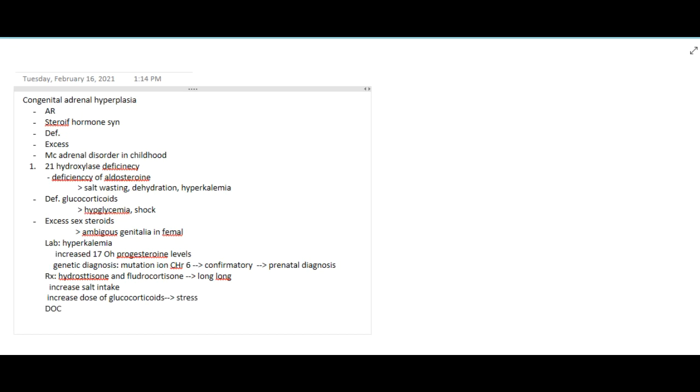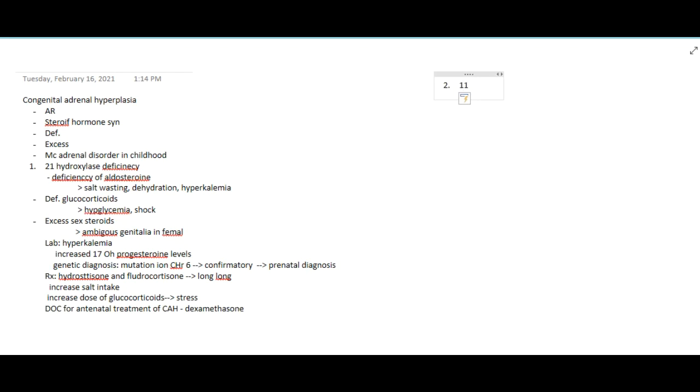If you find out antenatally, that is when the baby is in the mother's womb itself, that the baby is suffering from congenital adrenal hyperplasia, in such cases the drug of choice for antenatal treatment of congenital adrenal hyperplasia is dexamethasone. So this is about the first deficiency in congenital adrenal hyperplasia, that is 21 hydroxylase deficiency.